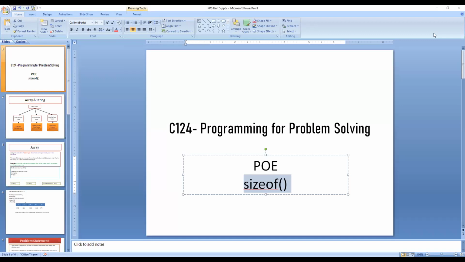Now, what is the syntax of if control statement? If in brackets the expression, then curly bracket, code to be executed, the body of the if statement, and next is else, right? Okay.